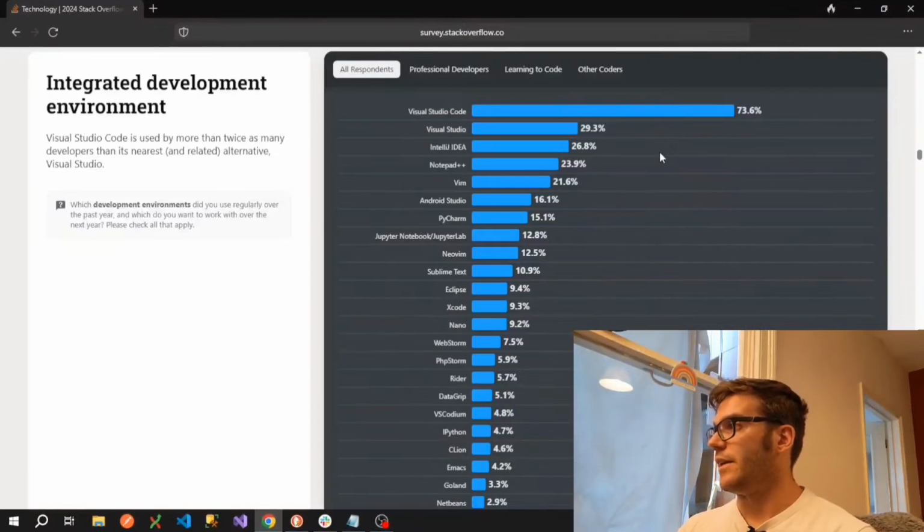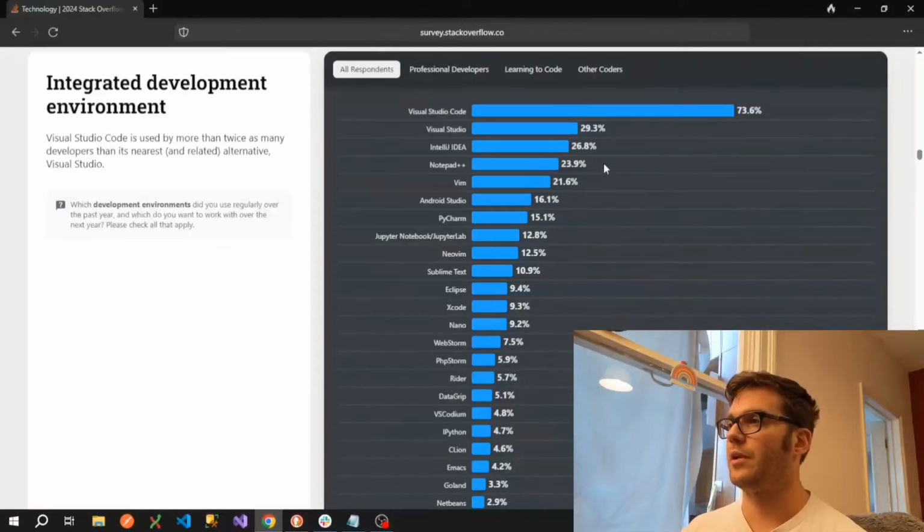IntelliJ IDEA, I'm not sure how to pronounce that, but it's a JetBrains IDE, and it's for Java, Kotlin, Groovy, basically any JVM-based, which is a Java virtual machine-based language. We also have Notepad++ on here. That's certainly not an IDE, so again, it's questionable that it's in this list.